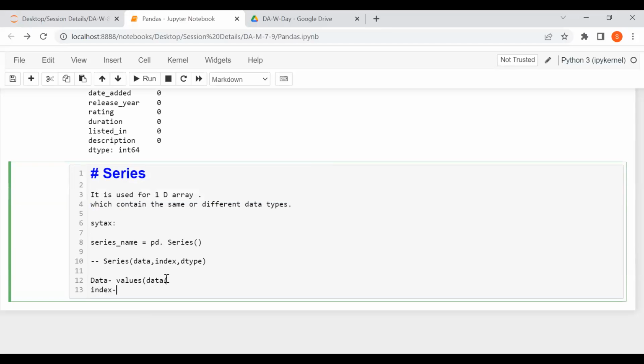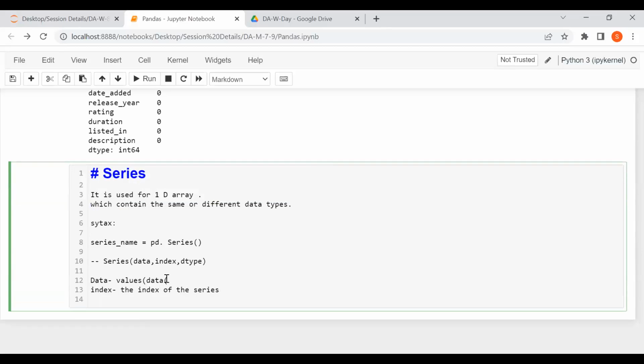Index will be nothing but the index of the series. And then you have dtype, which is the object type. Particularly, what is the type of that object? Either it is integer, or float, etc. Whatever the type.